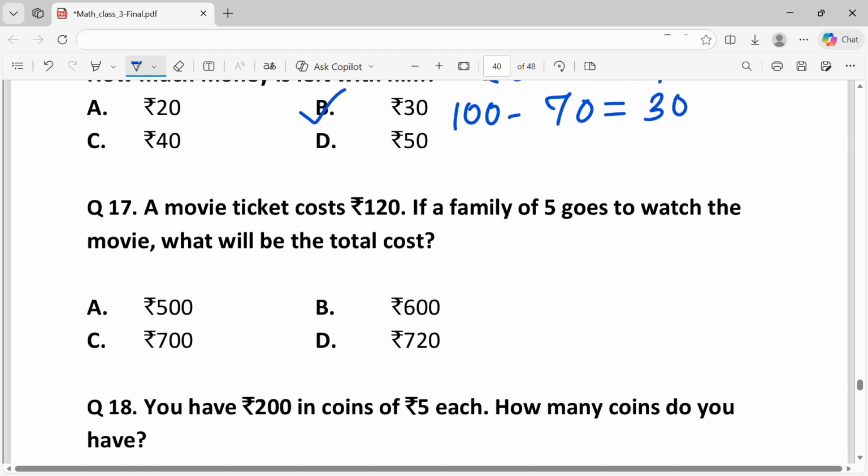Question 17. A movie ticket costs rupees 120. If a family of 5 goes to watch the movie, what will be the total cost?